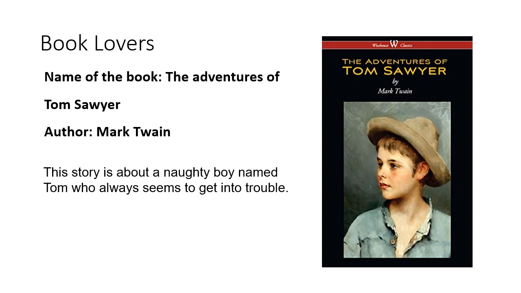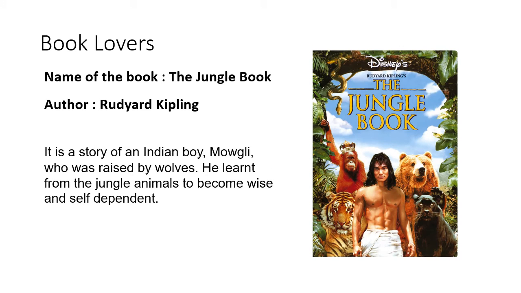The next one is The Adventures of Tom Sawyer. This book is written by Mark Twain. This story is about a naughty boy named Tom who always seems to get into trouble. Then comes The Jungle Book, written by Rudyard Kipling. It is a story of an Indian boy Mowgli who was raised by wolves.